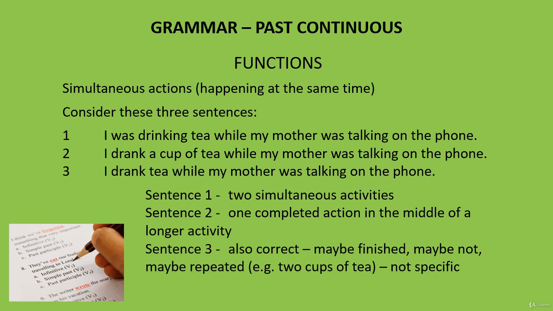Number 3 is also a correct sentence. Now maybe it finished, maybe it didn't. It's just an activity that maybe was repeated. Maybe I had 2 cups of tea. It's very unspecific. Now if my mother talks on the telephone, I can drink 6 cups of tea in that time.